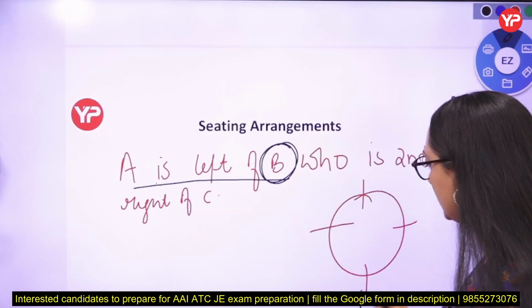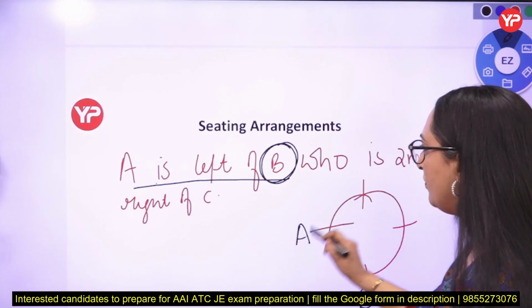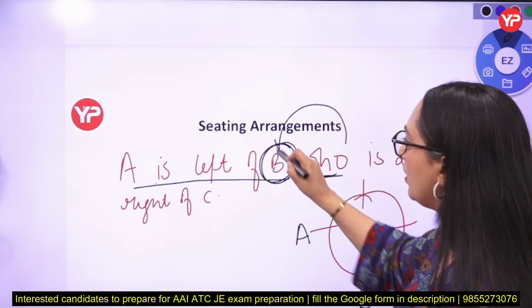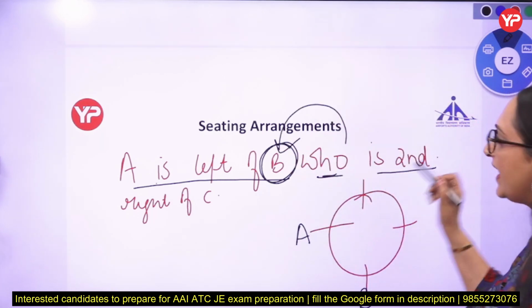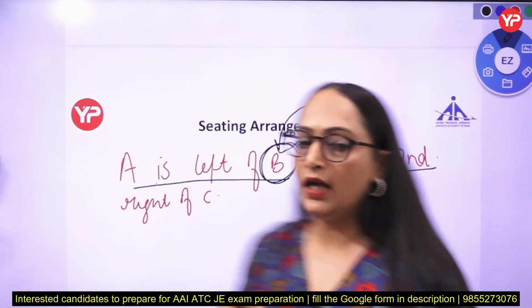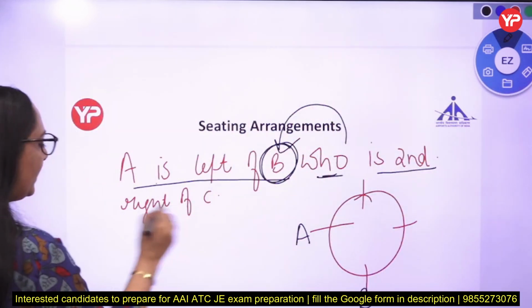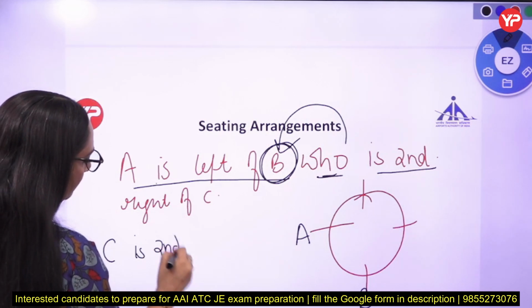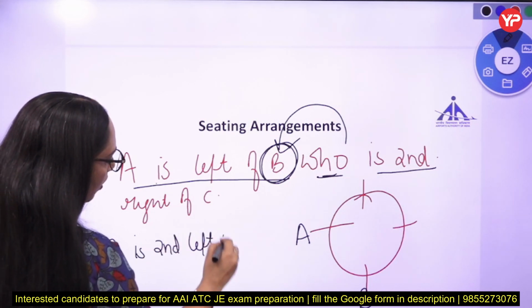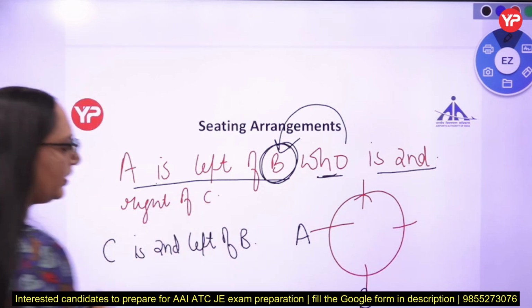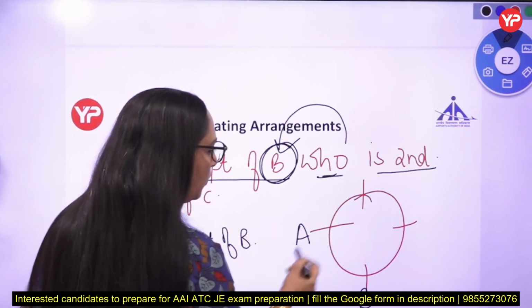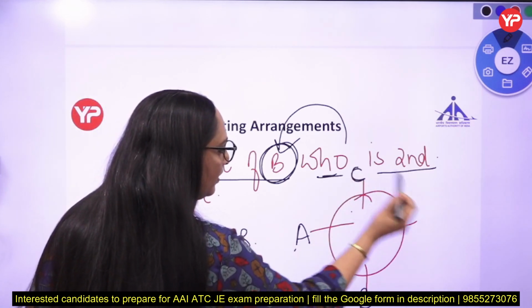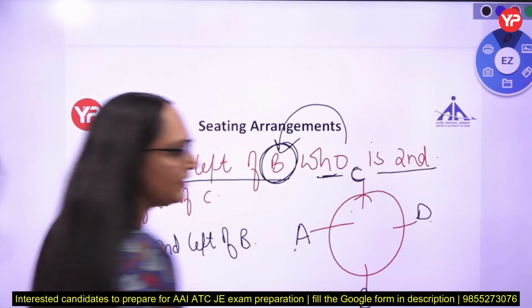That means B is sitting here, A is left of B. "Who" means we are talking about B. Who is second right of C? If B is second right of C, that means C is second left of B. So if C is left of B, 1, 2, that means C is sitting here. We are left with one person, that is D.